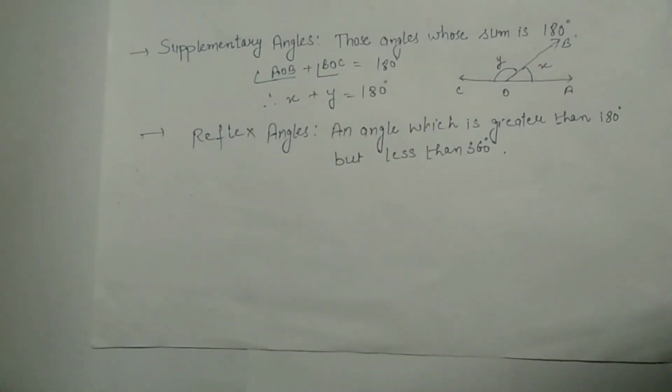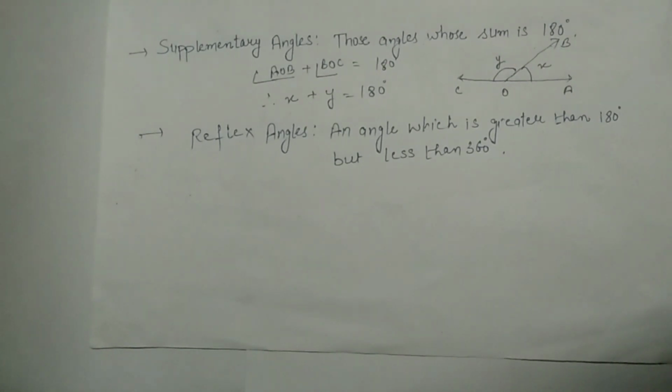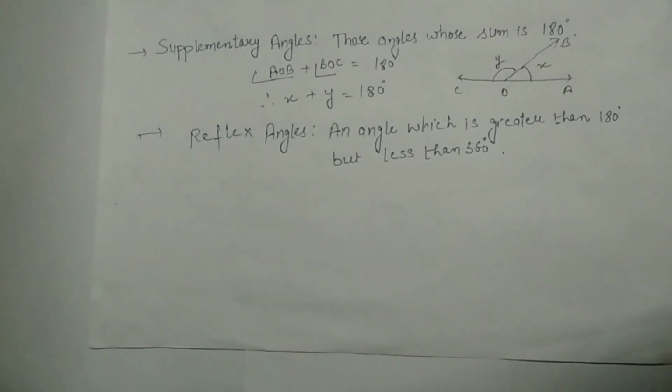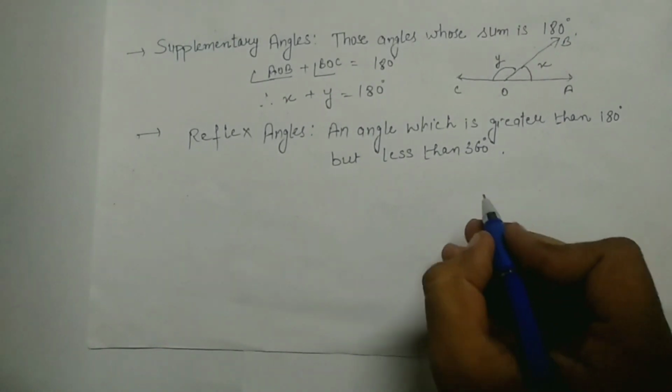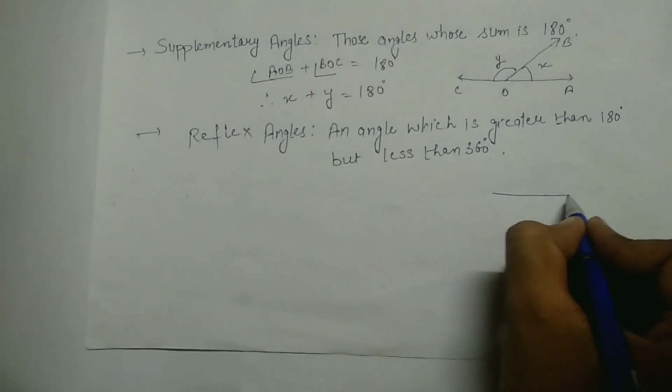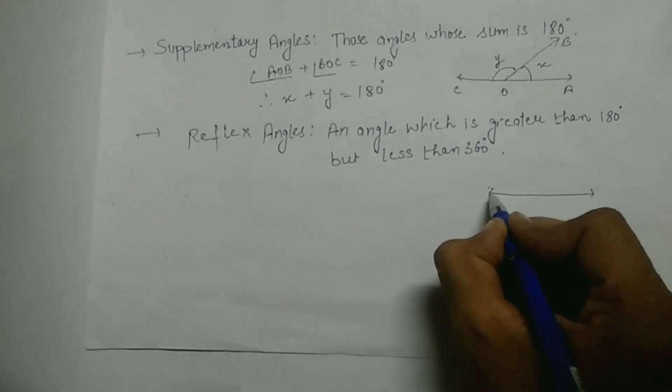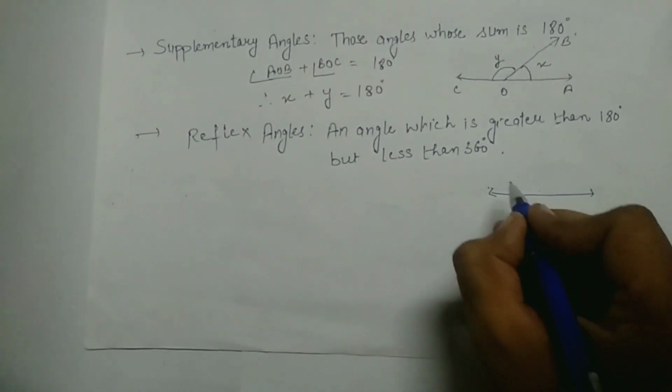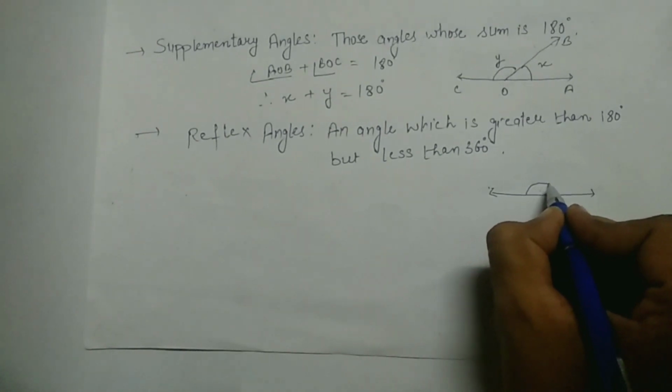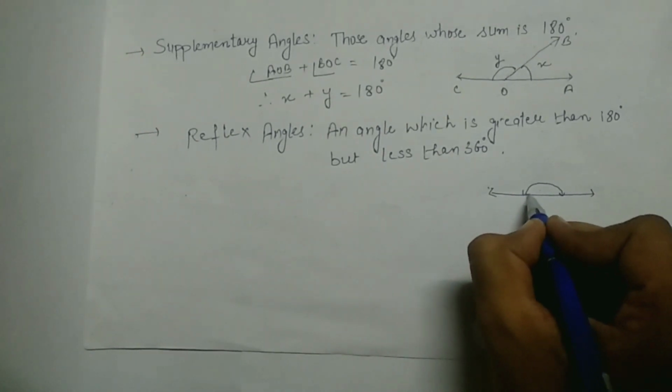So guys, our next type is reflex angles. What are reflex angles? An angle which is greater than 180 degrees but less than 360 degrees. These are called reflex angles. Here I am going to represent reflex angles. As you know, this is a straight line. So the straight line makes an angle of 180 degrees. And what is the reflex angle?